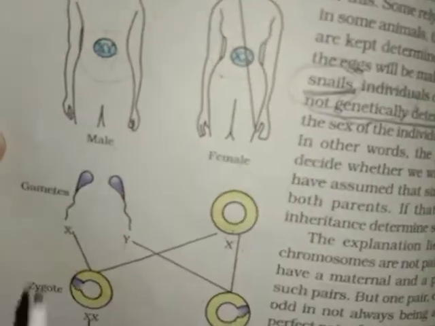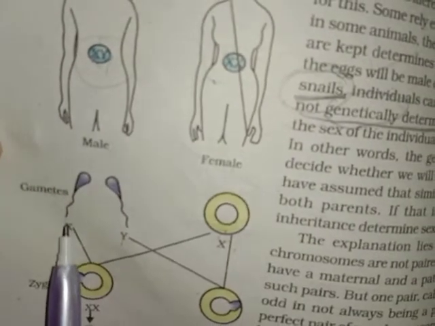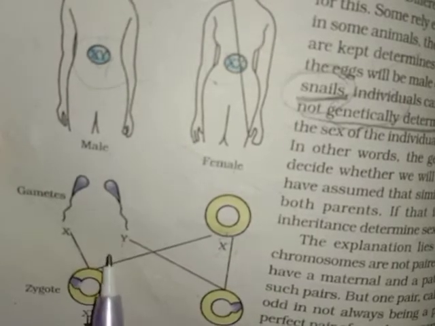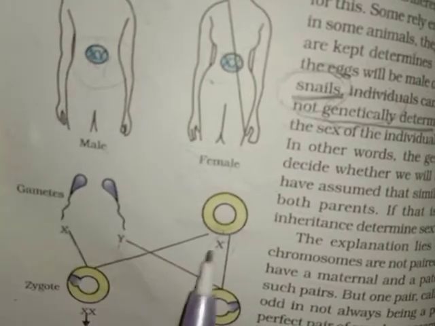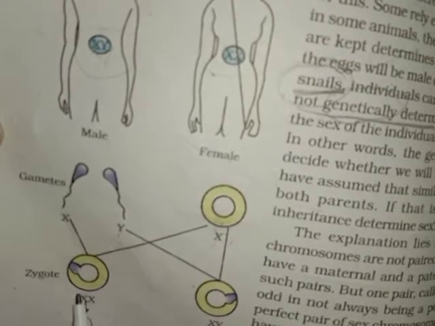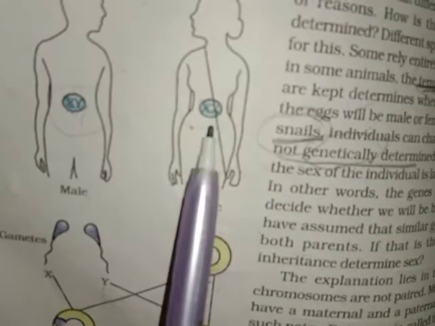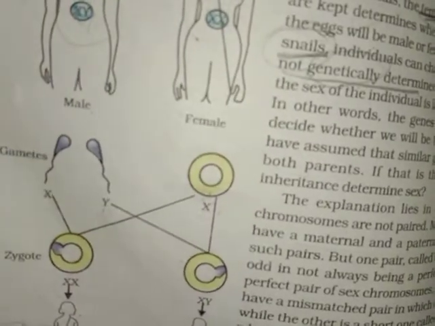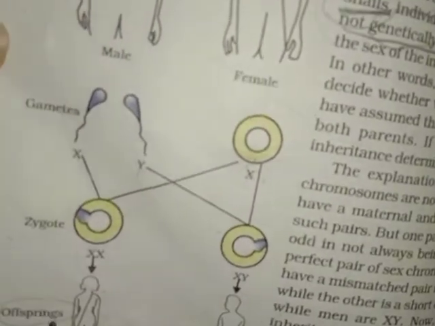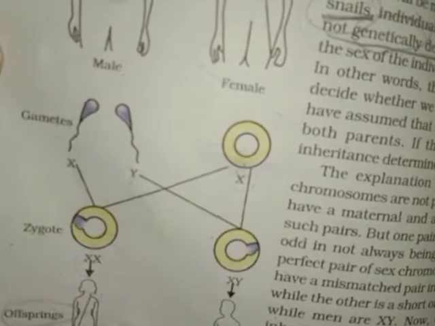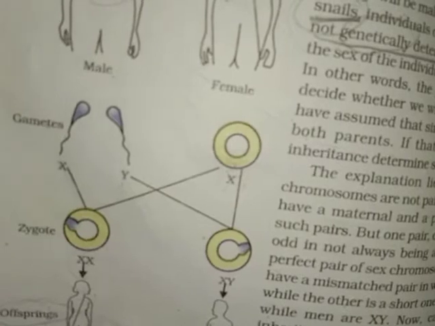Now see here, if this X fertilizes with this X, what are these X? These are the chromosomes. If the X from the male fertilizes with the X of the female, it will form XX. XX means female. The child will be a female. Offspring, progeny and child are all the same term.